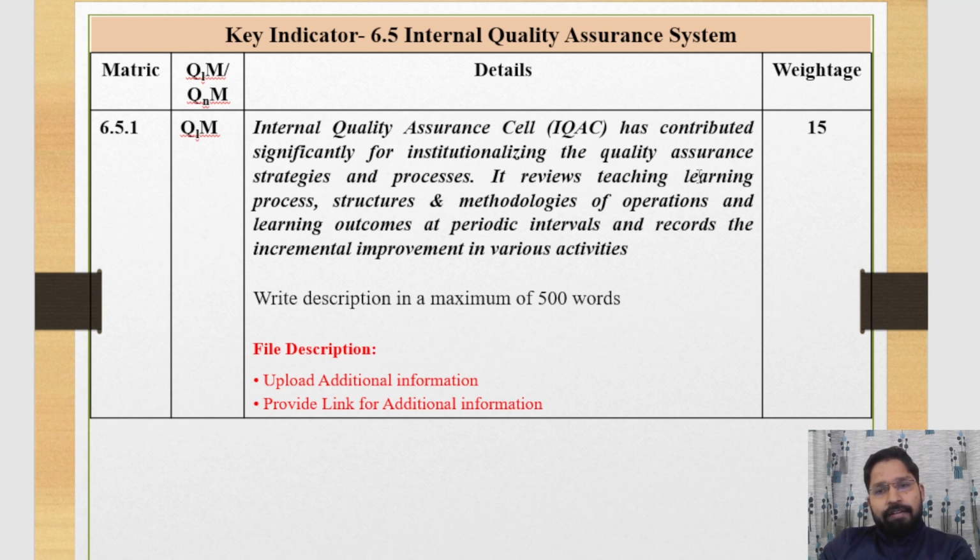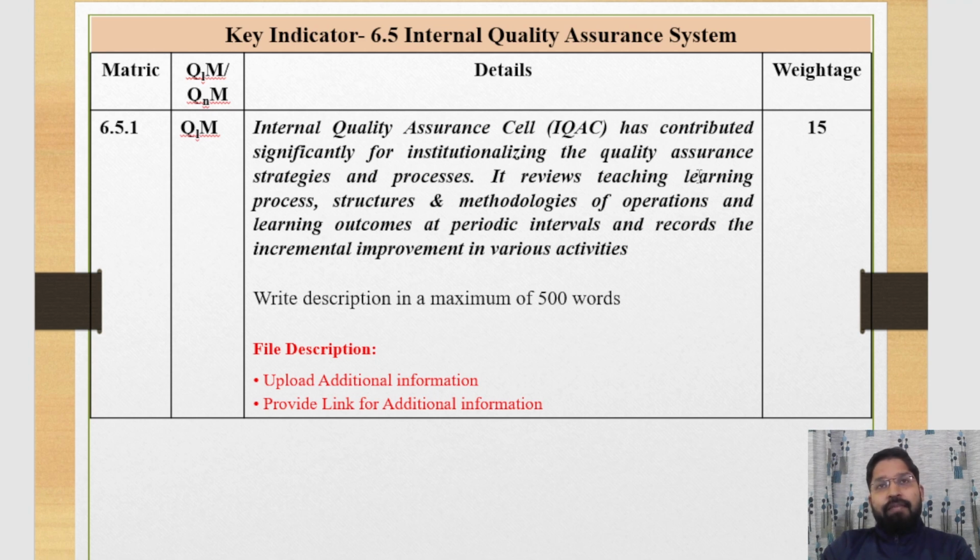The IQAC designs the strategy and its implementation during the session, and the IQAC conducts a number of MOUs and collaborations with organizations, and the IQAC performs extension and outreach activities, and it conducts a number of feedbacks, like curriculum feedback and student satisfaction survey feedback, and the IQAC celebrates Conference Day during the year.